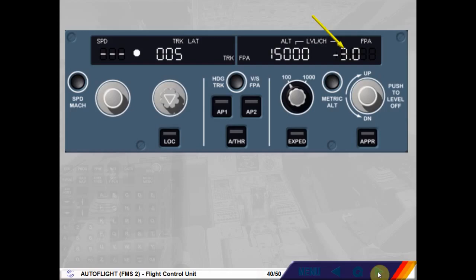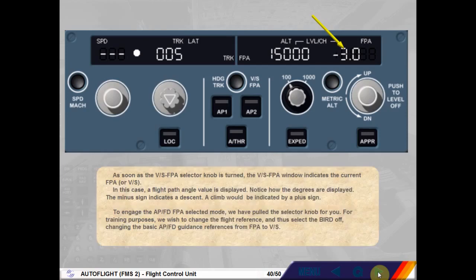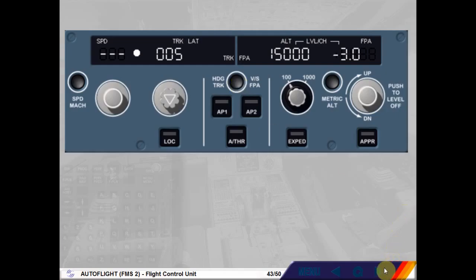For training purposes, we wish to change the flight reference and thus select the bird off, changing the basic autopilot flight director guidance references from flight path angle to vertical speed. Switch back to heading vertical speed. The vertical speed window is now showing a vertical speed target, minus 800 feet per minute, synchronized with the current vertical speed.